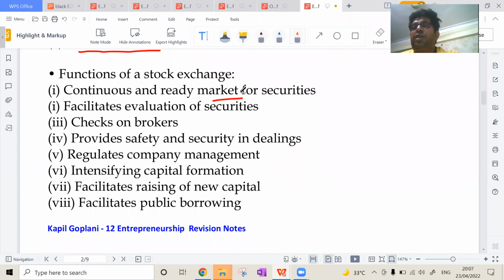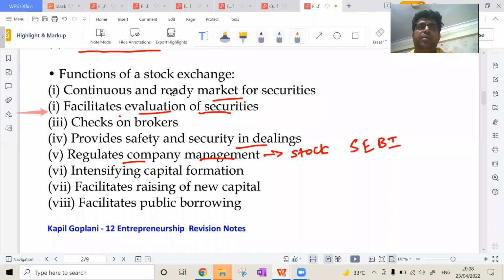First, continuous and ready market for securities. Second, it is facilitating evaluation of securities. Third, it is checking on the brokers, and it is being focused on that. Next, it is providing safety and security in dealings. Fifth is regulating of company management. Many a time, the company has to submit their records to the stock exchange as well as to SEBI. Okay, so it is creating a regulation on them that they have to follow this.